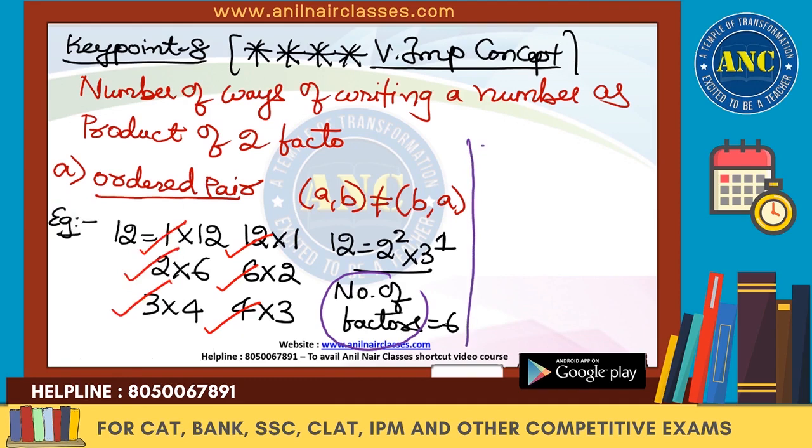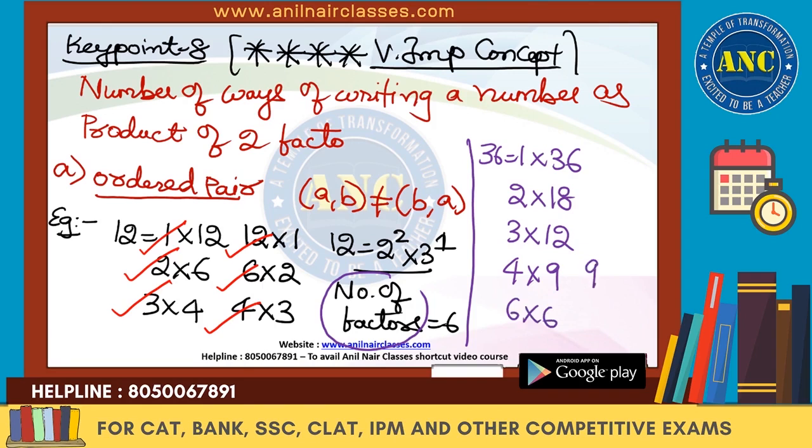Let me do for 36 also. 36 is 1 into 36, 2 into 18, 3 into 12, 4 into 9, 6 into 6. 4 into 9 reverse is 9 into 4. These reverse is 12 into 3. These reverse is 18 into 2. These reverse is 36 into 1. 36 is 2 square into 3 square.